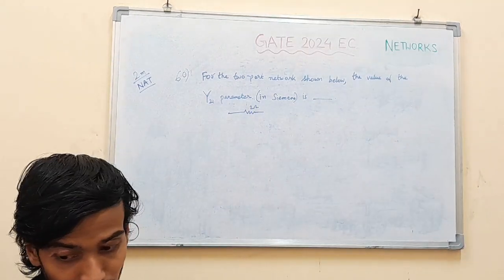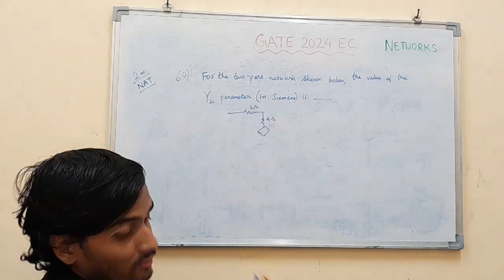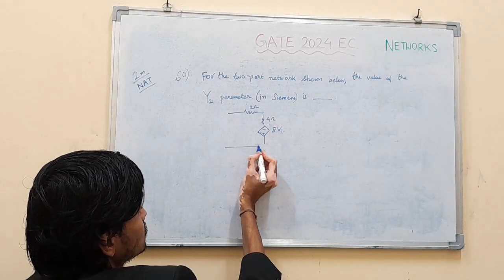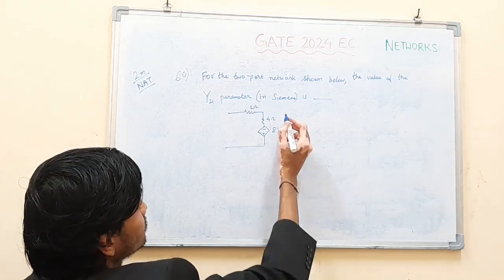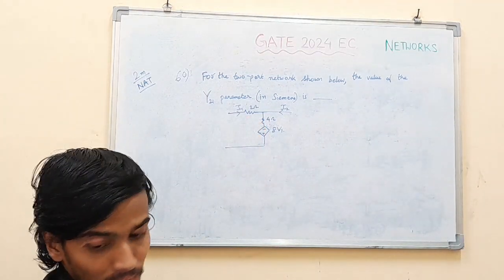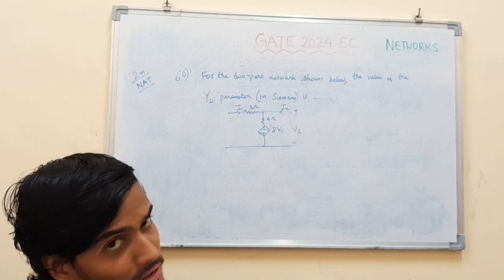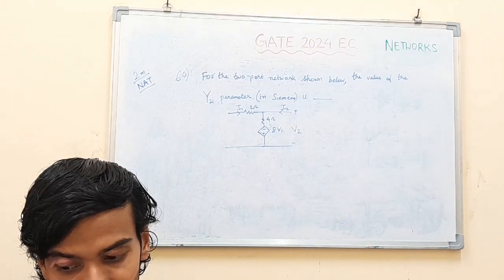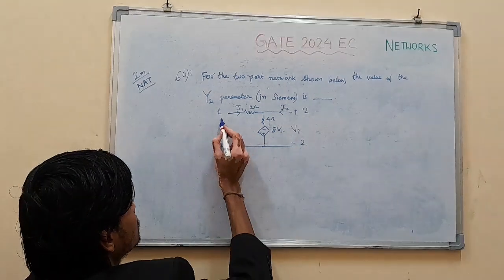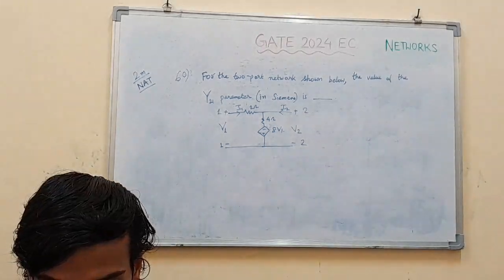This is 2 ohm resistor, 4 ohm resistor, dependent voltage source there, 8V1. This is I2 basically. This is V2, following the standard convention of 2-port networks, current entering. This is V1. Okay. Let's solve.